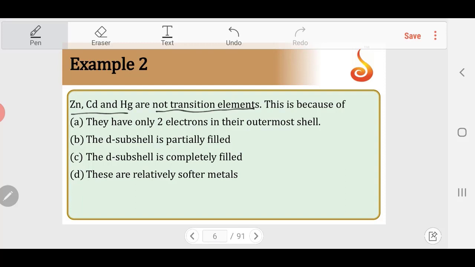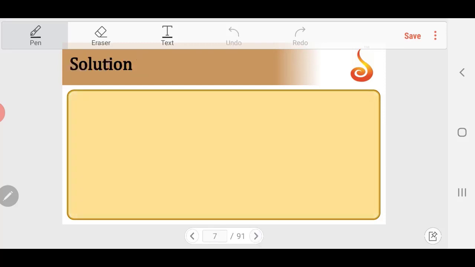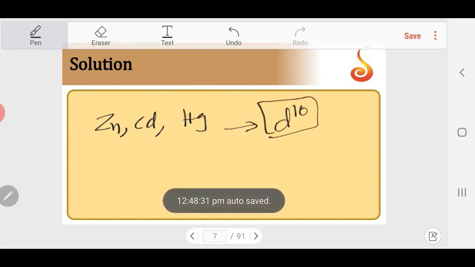Zinc, cadmium and mercury, all of them come with d10 configuration. Because of this d10 configuration, there is no vacant orbital. It is a completely filled d subshell. So no electronic transition can happen to show the color property.